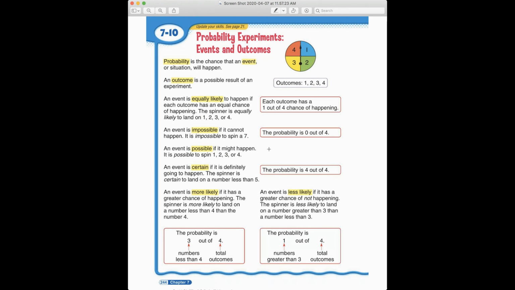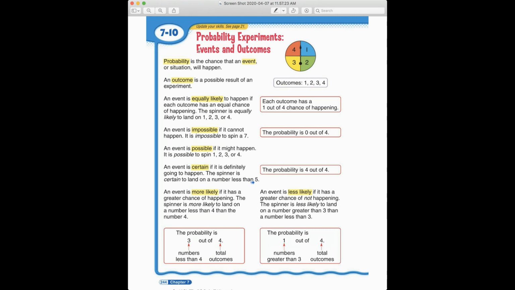Now, if I said, what are my chances of spinning a 1, 2, 3, or 4? Well, that's possible, because if I say, what are my chances of spinning a 3? Well, it's possible I could spin a 3, right? Or what are my chances of spinning a 2? It's possible, right? Now, if I said, what is the chance of me spinning a number less than 5? Well, that would be certain. It would be certain because all of these numbers are less than 5. So I'd have a probability of 4 out of 4.